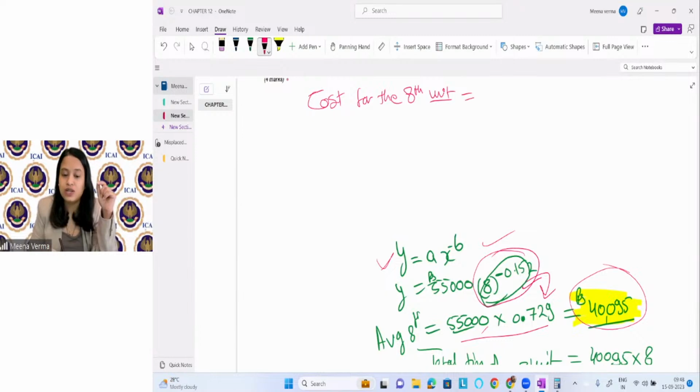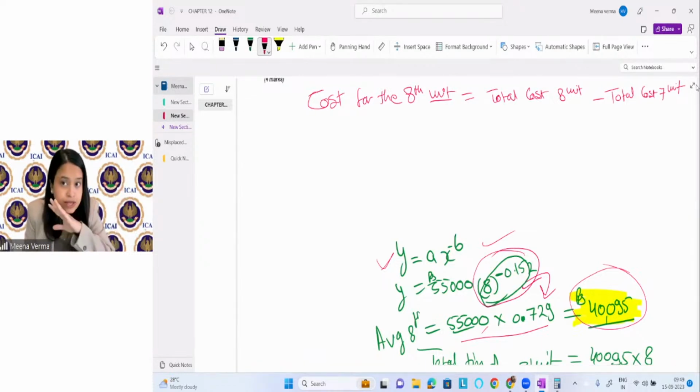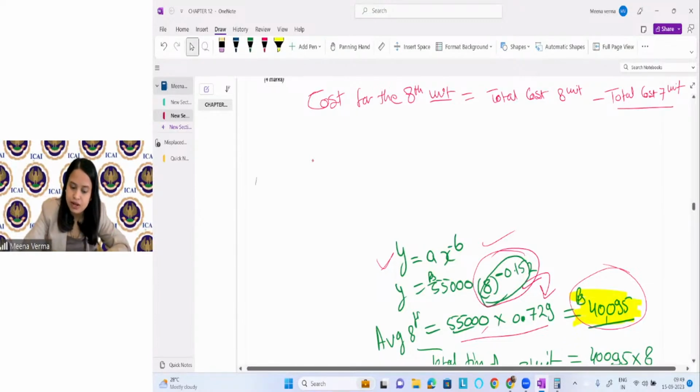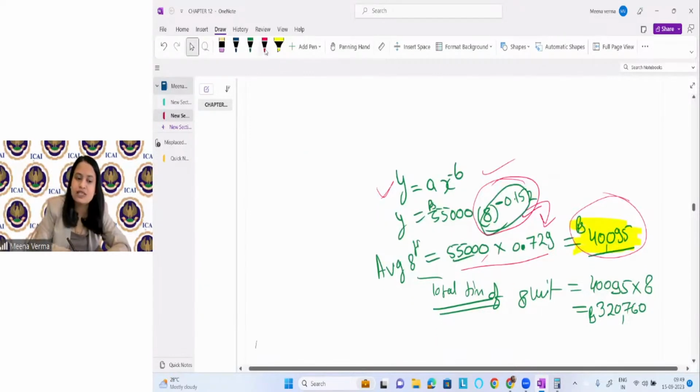You can find the total cost for 8 units minus the total cost for 7 units, right? You'll find it. Find the total cost for 8 units, find the total cost of 7 units, subtract them, and you will get the cost for the 8th unit. So now what do we have to do? Like here we have calculated the cost for the 8 units. Find similarly the cost for 7 units.